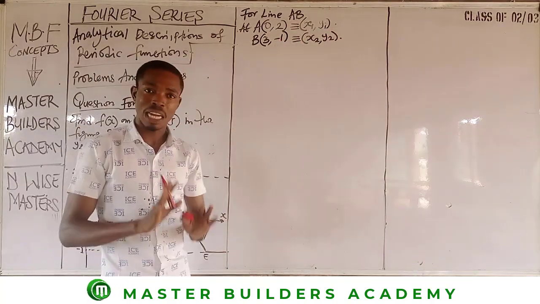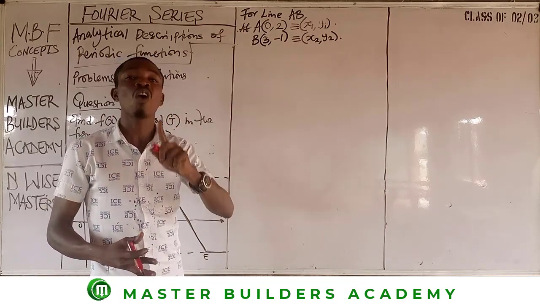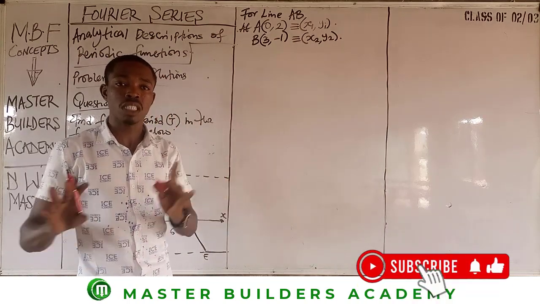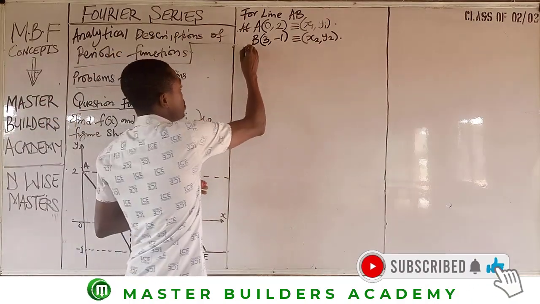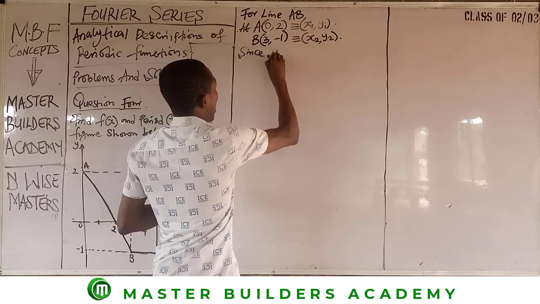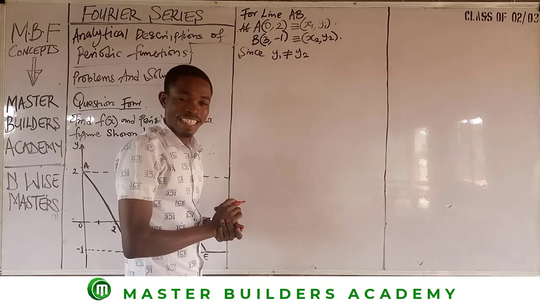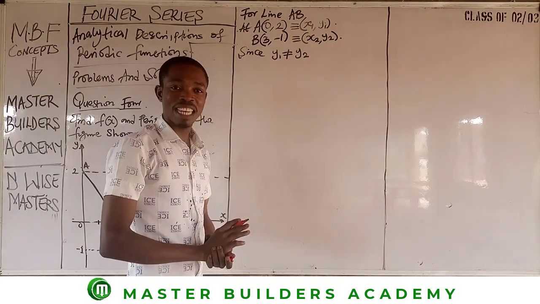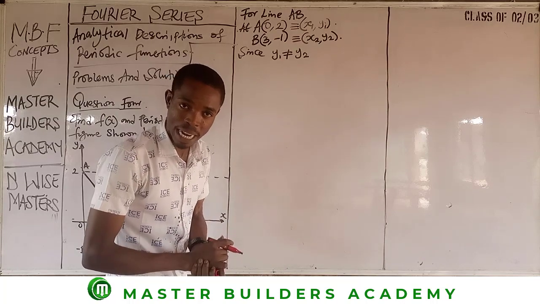So the values are totally different. So because of this difference, there is a call to the application of the equation of a straight line. That's all. So with this, we did mention that since y1 is not equal to y2, then apply the equation of a straight line.